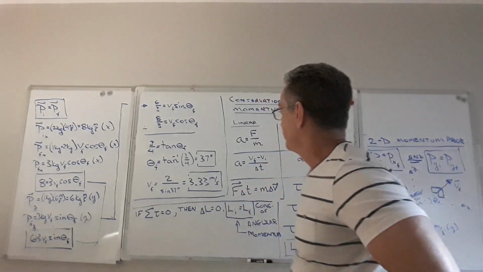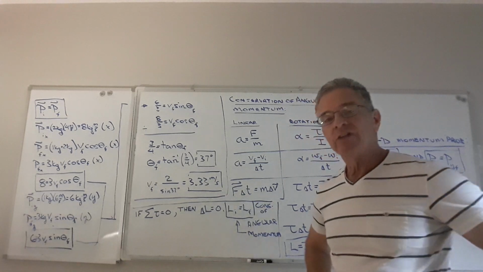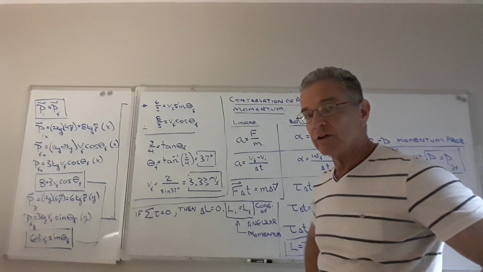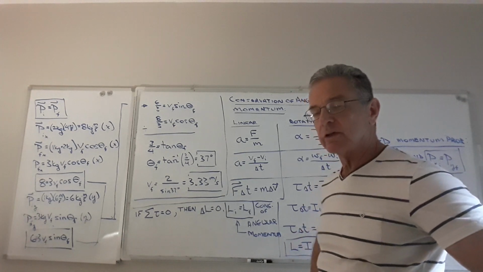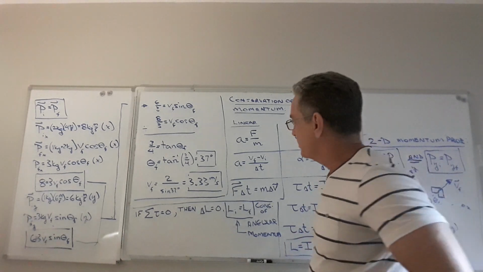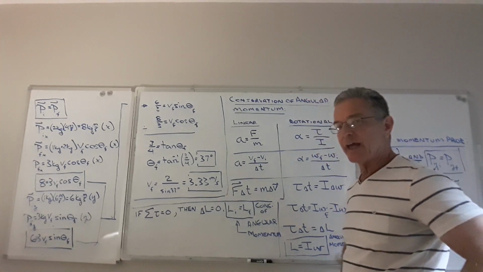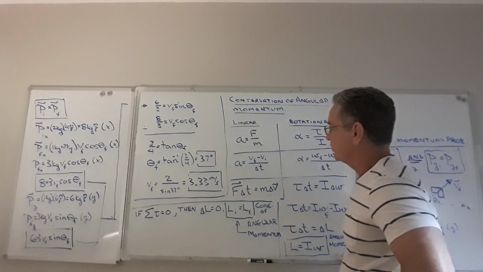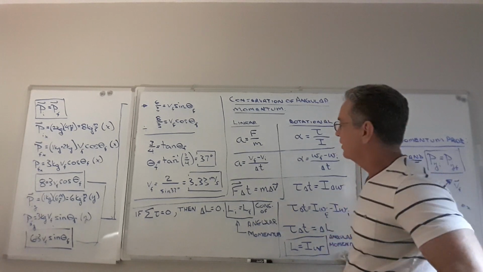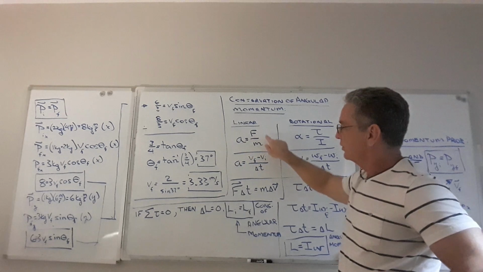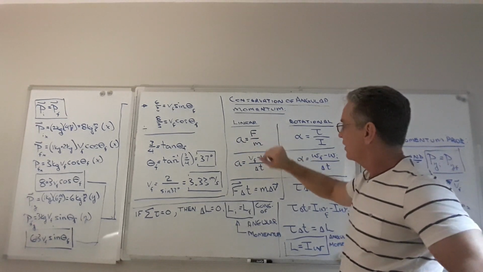Okay, now the last section in this chapter has to do with conservation of angular momentum. So first we have to introduce the idea of angular momentum, and I'm going to go back to some of the linear-rotational analogs that we've dealt with before when we were talking about rotational motion. So for linear, you can express acceleration as force over mass, right, using Newton's second law.